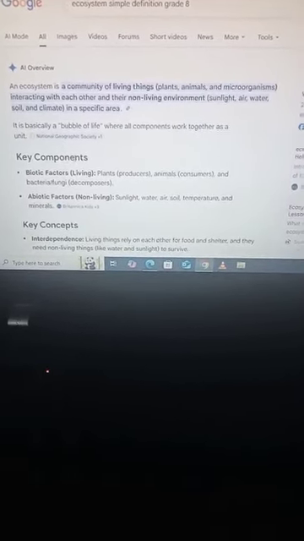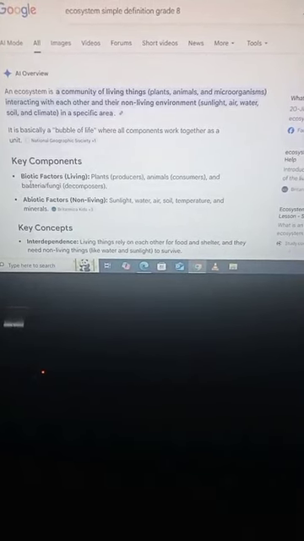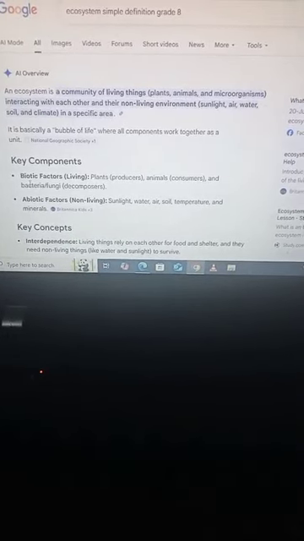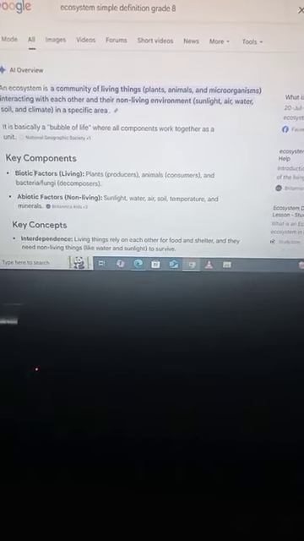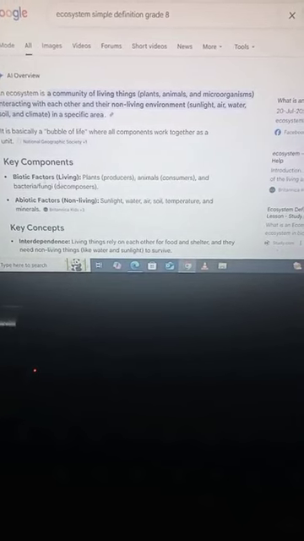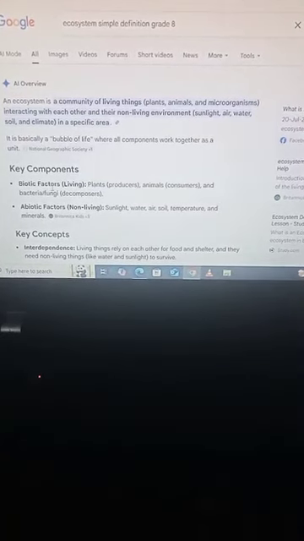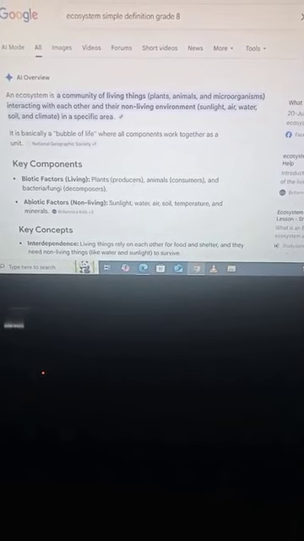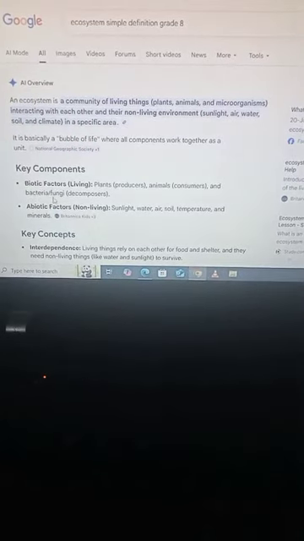Now come over to the key components of an ecosystem. The first component is biotic factors. The word bio means life. So biotic factors are all the living factors of an ecosystem, that is plants, animals and the microorganisms, bacteria and fungi.